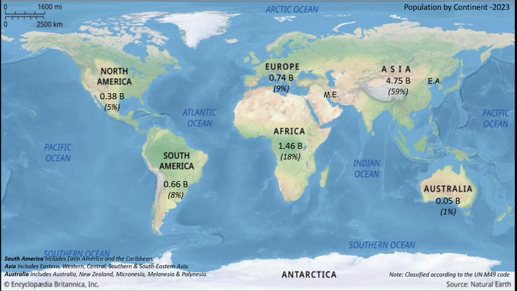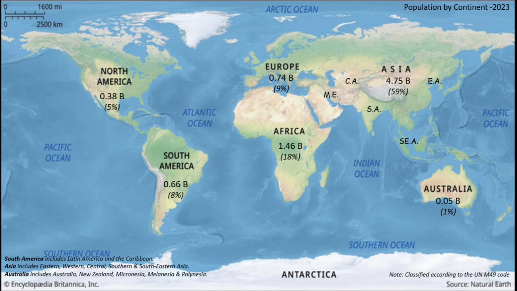Central Asia includes Kazakhstan, Kyrgyzstan, Tajikistan, etc. Southern Asia includes Pakistan, India, Bangladesh, Nepal, etc. And Southeastern Asia includes Vietnam, Philippines, Thailand, Indonesia, etc. Further, Australia contributes 1% of the population, and Antarctica 0%.